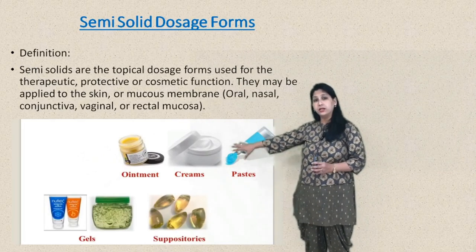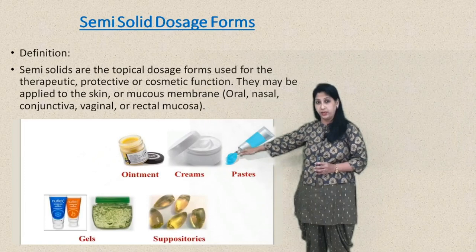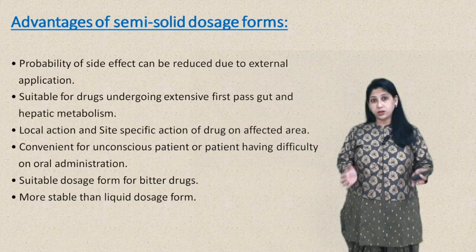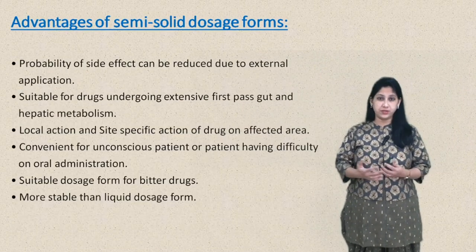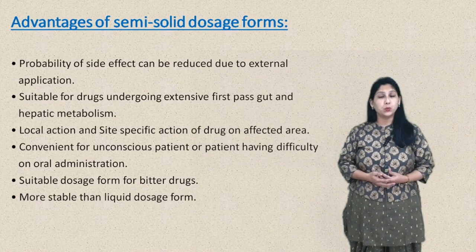So depending on the type of semi-solid product, some of the ingredients vary, and depending on the requirement, it can be prepared accordingly.